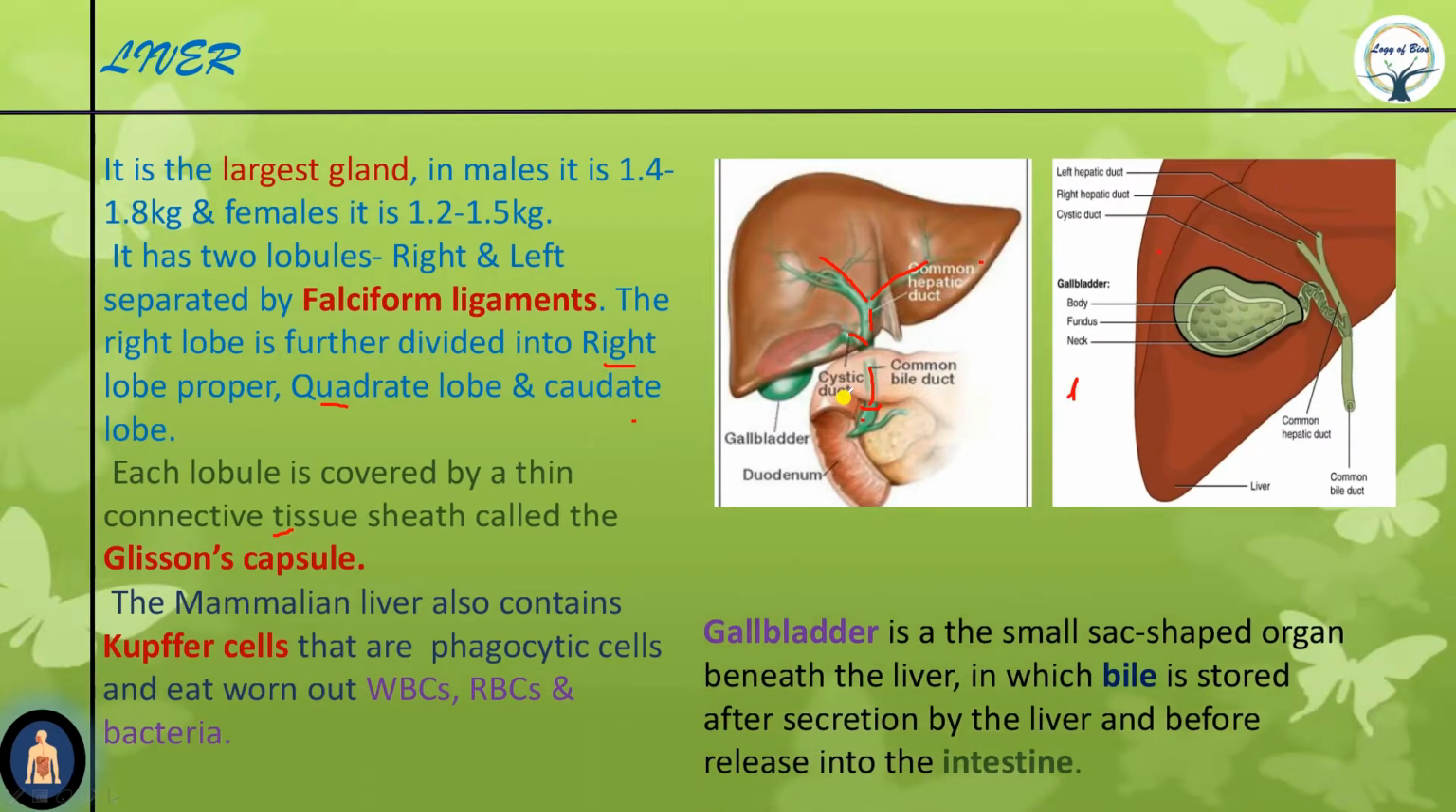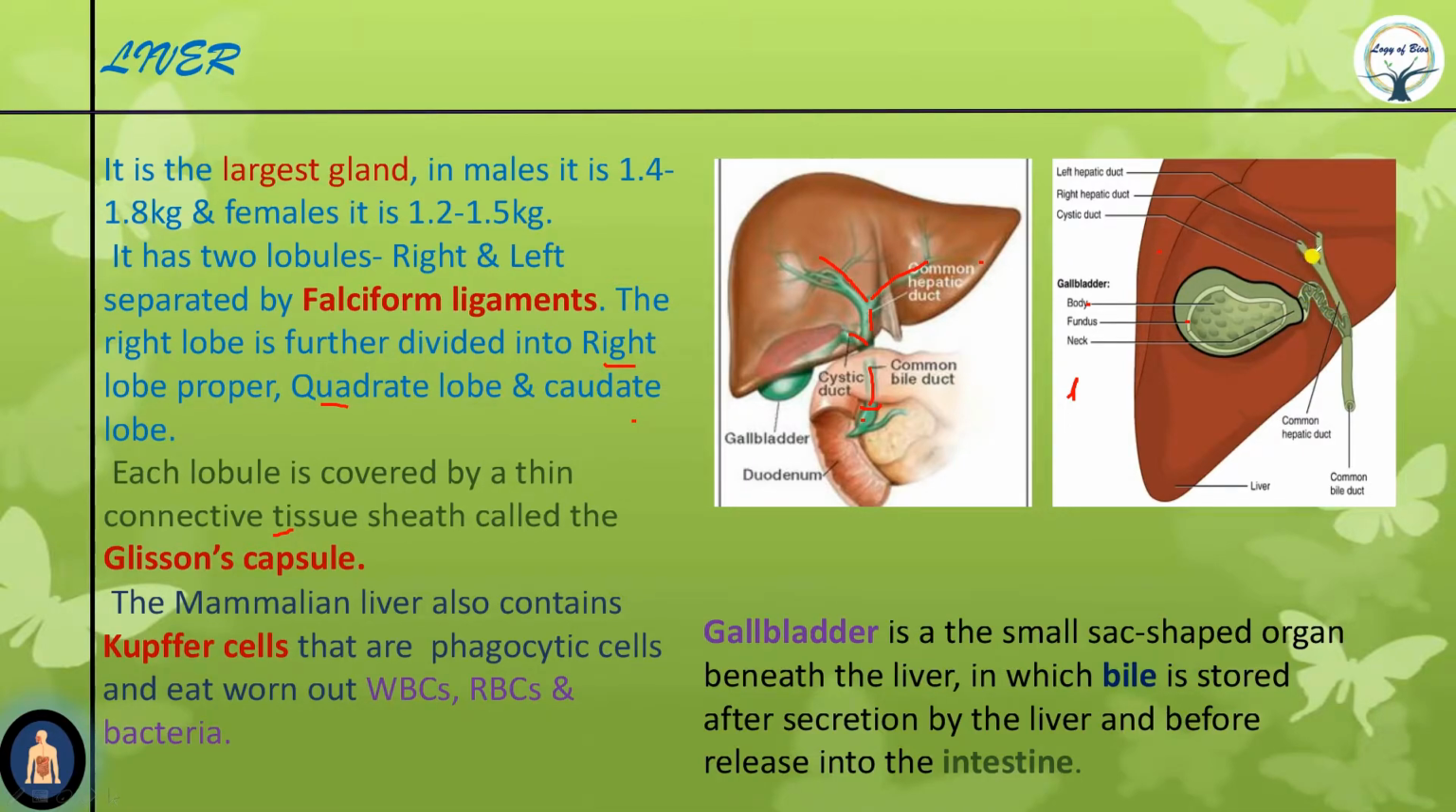Now gallbladder. See, the gallbladder is a small sac-shaped organ beneath the liver. It stores bile and releases it when we need it. It has parts: this is the fundus at the top, then the body, and finally the neck. The duct from the gallbladder is known as the cystic duct.